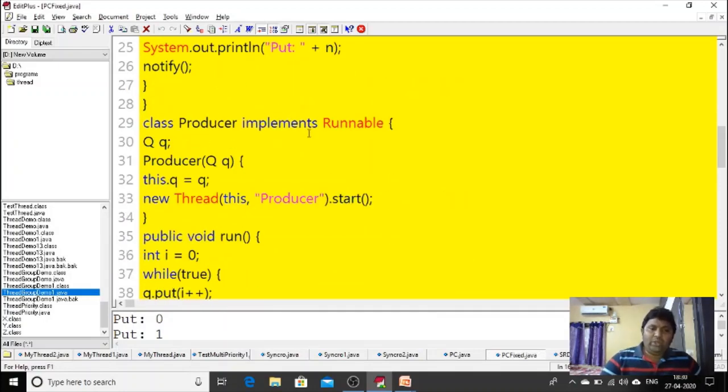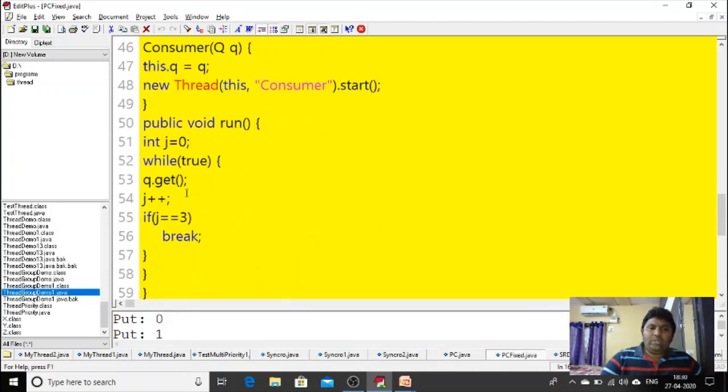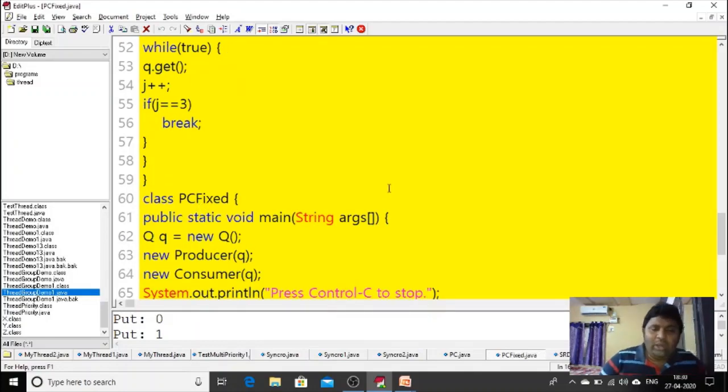The producer is simply calling the put method, sending the value to the queue, and the consumer is getting the value from the queue. This is how the program has been written. But how do we overcome the producer consumer problem, where the consumer is not able to receive the values produced?